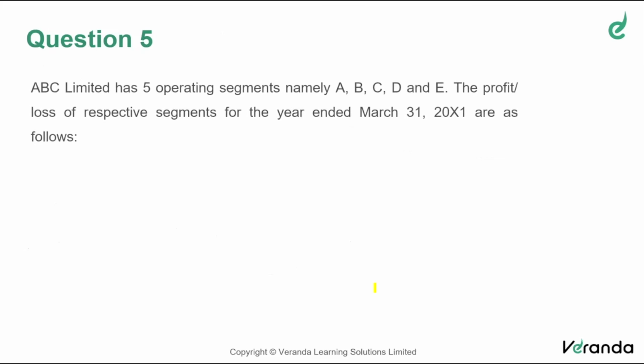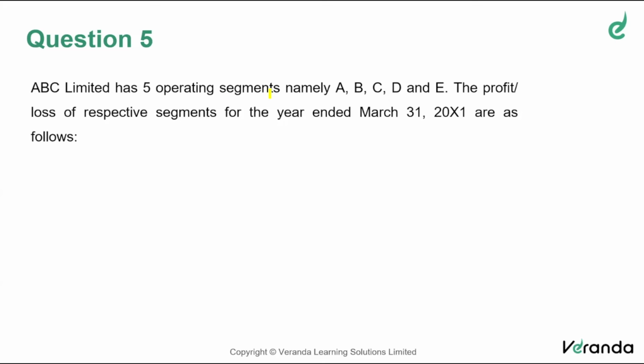Next problem, friends, it is based on operating segments, Ind AS 108. Now, problems based on this will most probably ask you which are the operating segments that are reportable?